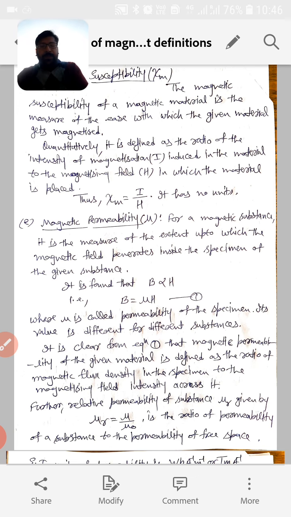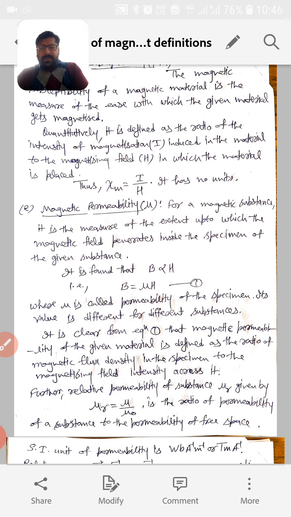Thus chi m will be I by H. As we have just seen, the units of I and H, intensity of magnetization and magnetizing field intensity, are the same, so chi m will have no units. The magnetic susceptibility chi m is a unitless quantity.